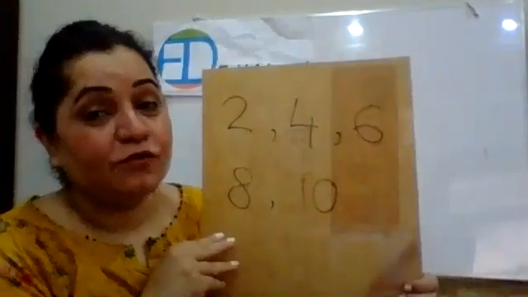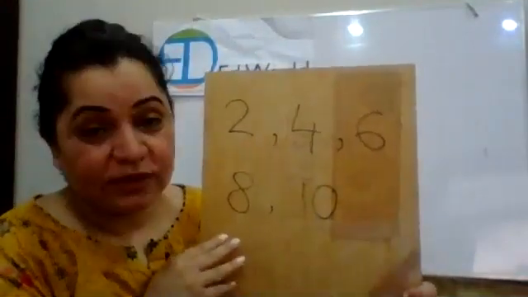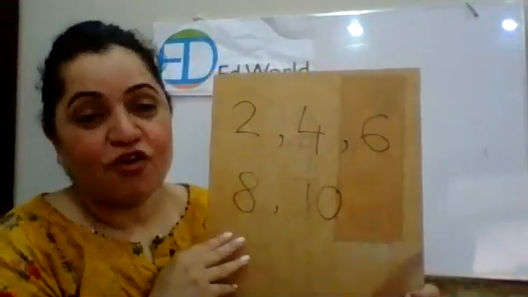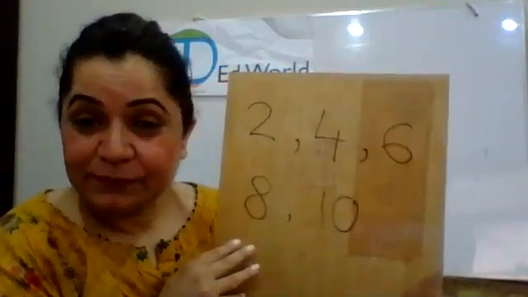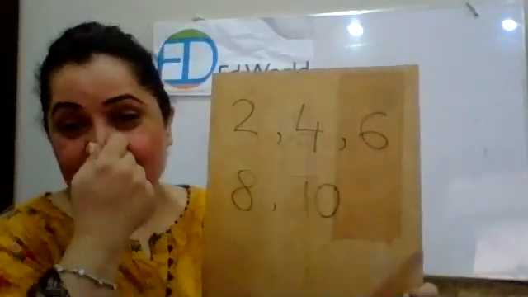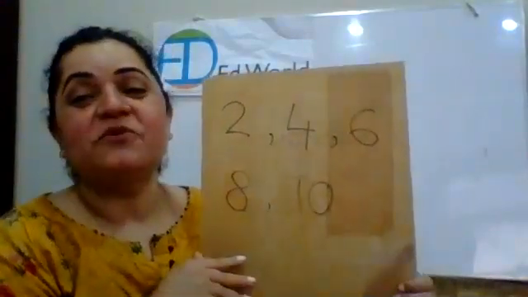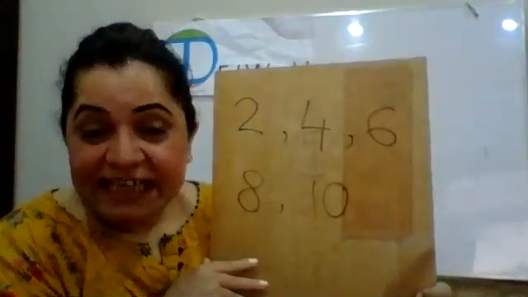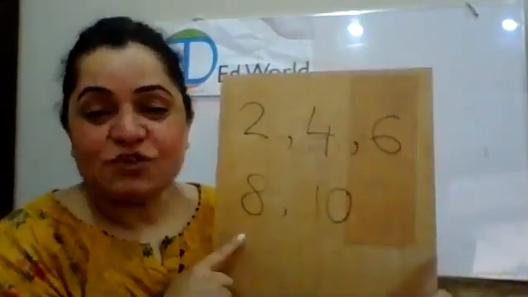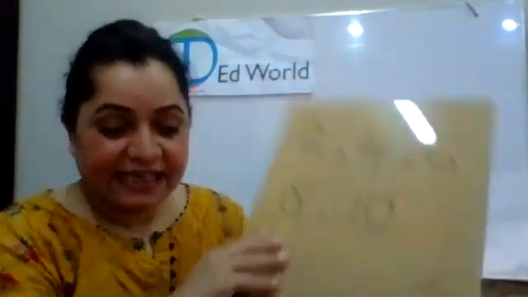So they were all good friends and they shared equally. So 2, 4, 6, 8, and 10 are all even numbers. They're all very good friends and they all share equally, right? So that's why we call them even numbers. That is great. So this is about even numbers we did today.